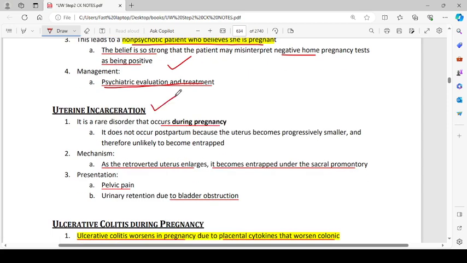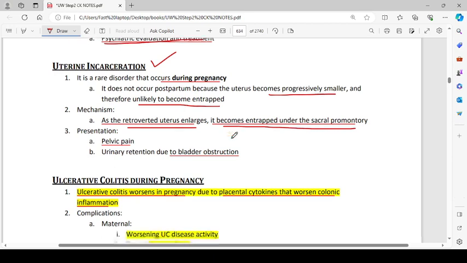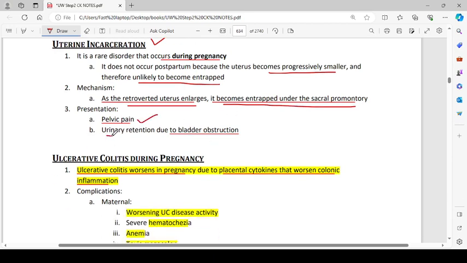Then uterine incarceration. It is a rare disorder during pregnancy. It does not occur postpartum because the uterus becomes progressively smaller and therefore unlikely to become entrapped. Mechanism: as the retroverted uterus enlarges, it becomes trapped under the sacral promontory. Presentation is pelvic pain and urinary retention due to bladder obstruction.